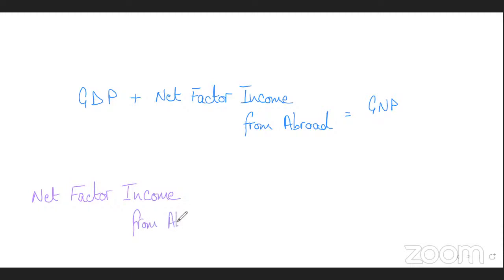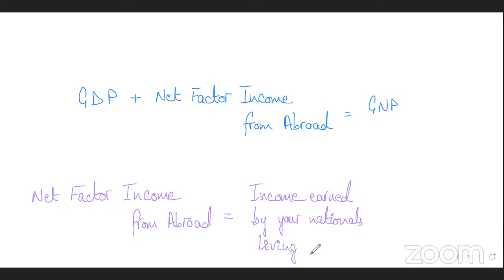Net factor income from abroad is basically the income earned by your country's nationals living abroad, minus income earned by foreigners living in your country.